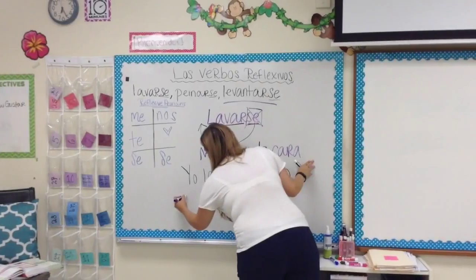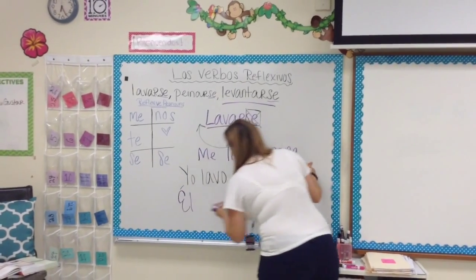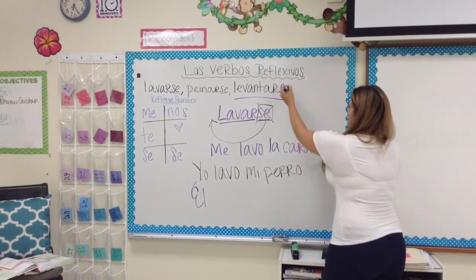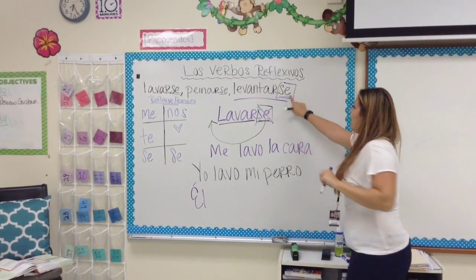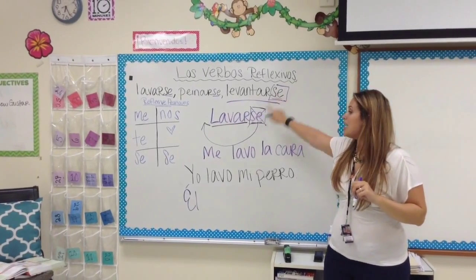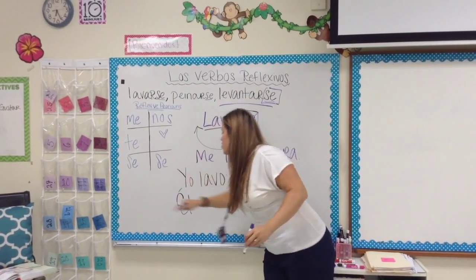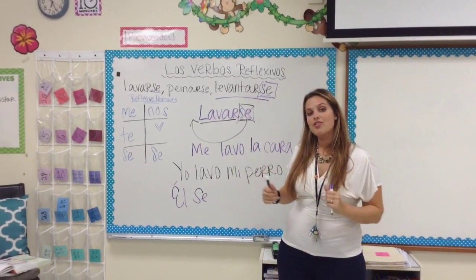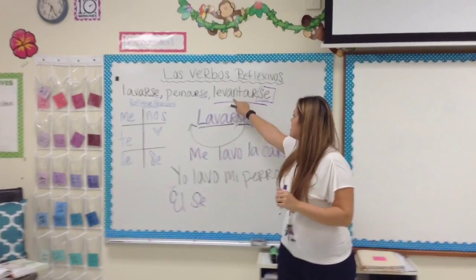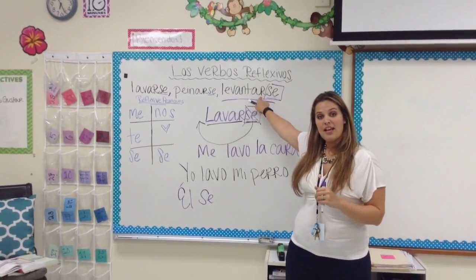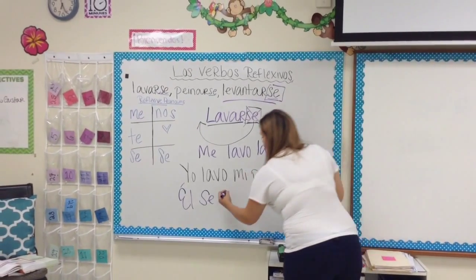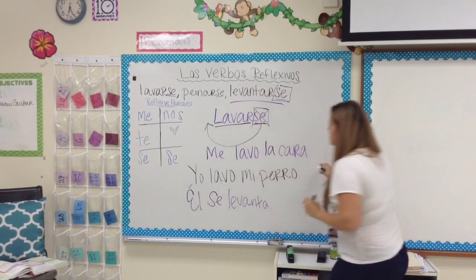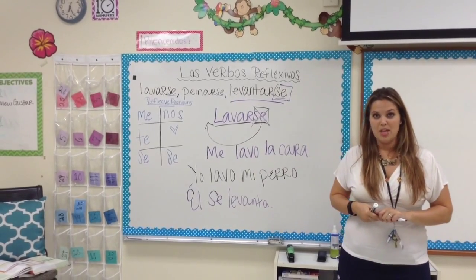If it's he, so él, and then we have this verb levantarse, and we have to see, here is the reflexive pronoun. What does this follow under for the subject? It would stay as se, so él, se, because remember that we put the reflexive pronoun before the conjugated verb, and then all we have left is levantar, so we have to conjugate that like a regular AR verb. So él se levanta. He wakes himself up. Él se levanta. So those are your reflexive verbs.